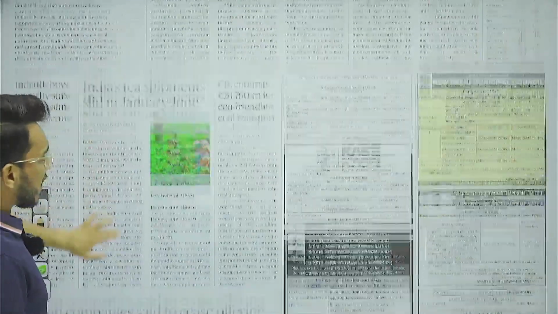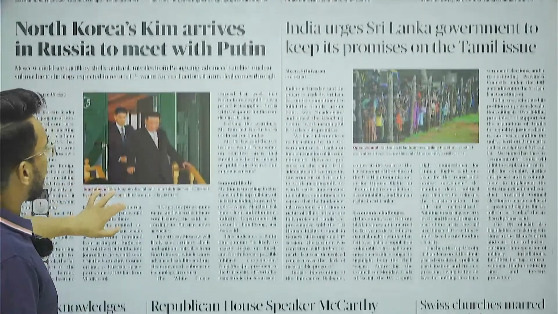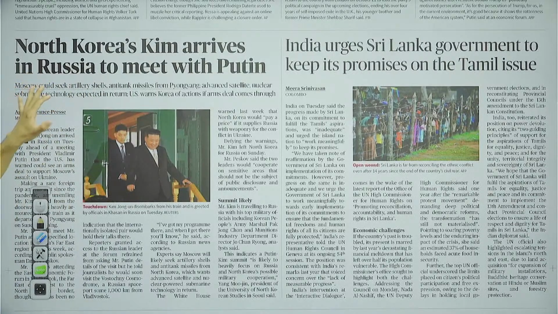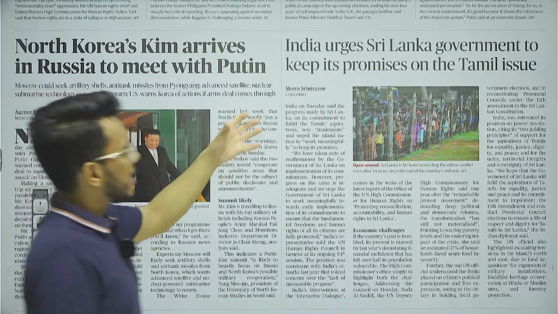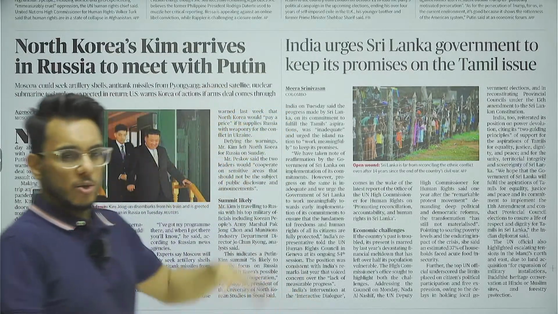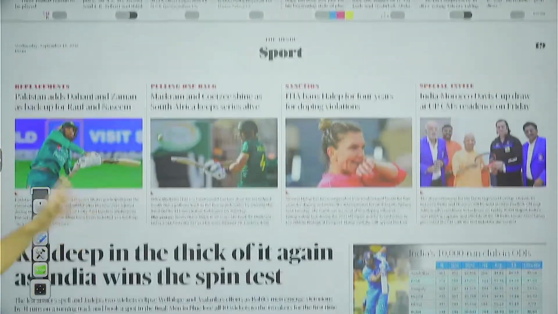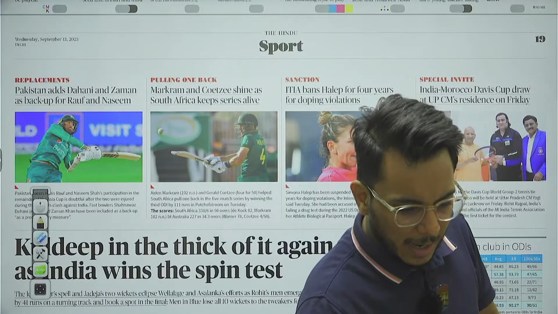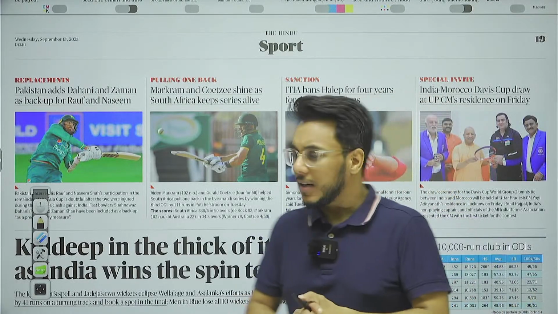Then, guys, further moving on in this particular direction, we have the world page. Here we have one article: North Korea arrives in Russia to meet with Putin. We have seen this in the past also, that there is a possibility of North Korea supplying weaponry to Russia, and in this capacity, Kim Jong Un has arrived here. Then India urges Sri Lankan government to keep its promise on Tamil issue. We'll take this article, and then, guys, we have the sports page. So this is the overview of the newspaper. Now let's take all the relevant articles one by one in detail.